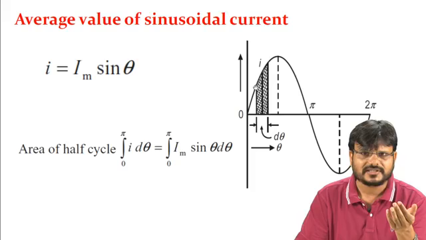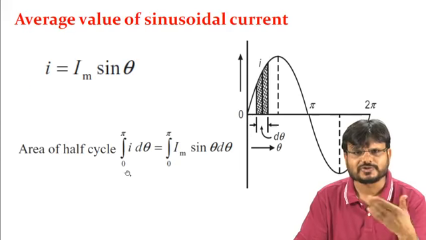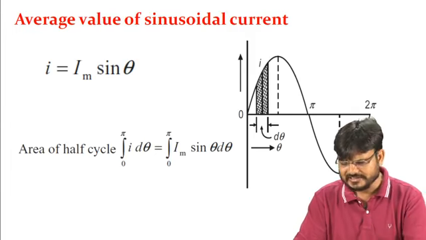Let this be the area, this is the current I, and this is theta. Assuming a rectangular strip, the area of this shaded portion is I into d theta. You integrate this I d theta, and for the positive half cycle it is from 0 to pi. The small i, the instantaneous value, can be written as Im sin theta d theta. So what is the integration of sin theta?